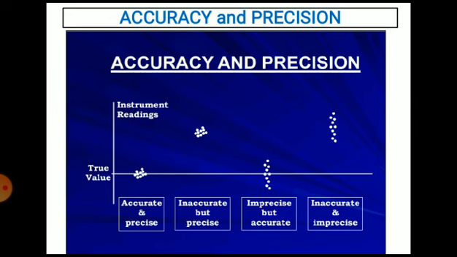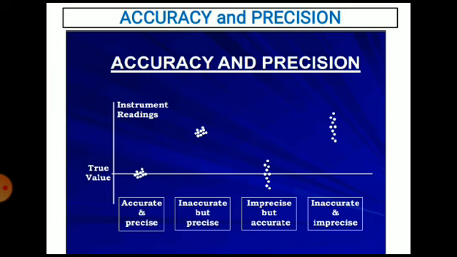In the second case, the group of readings is away from the true value, so you can say the instrument is not accurate, but there is a grouping of all the readings, so you can say the instrument is precise.